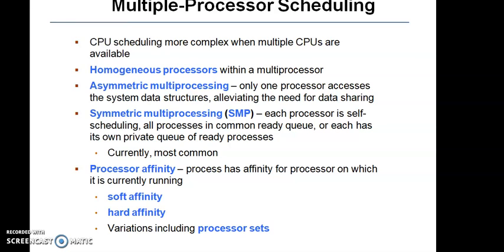That is, the process may be executed on a different processor. In hard affinity, once the process has been assigned to one processor, it is fixed, we cannot change it. A variation is that instead of a fixed processor, the process may be executed on one of a group of processors, called processor sets.